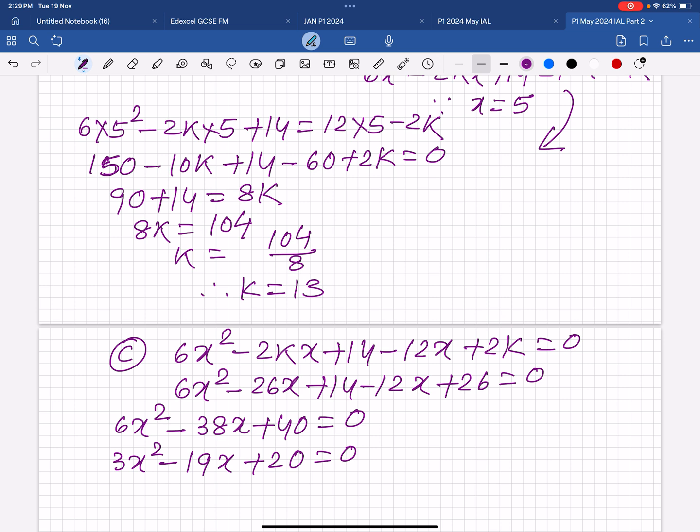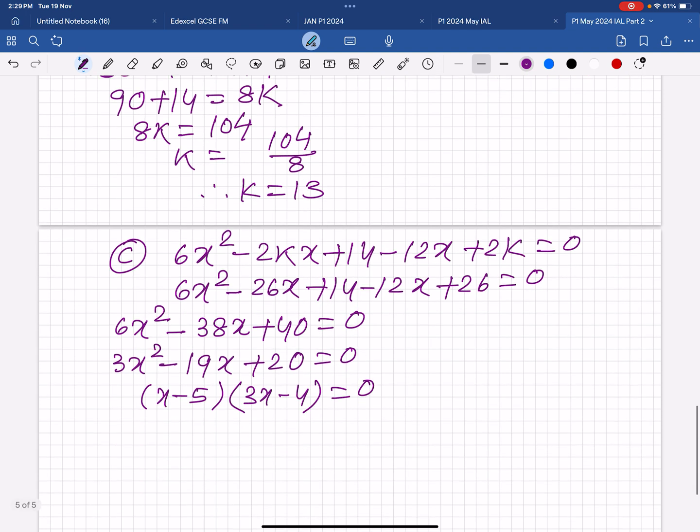So 3, minus 19, 20. So its factors are (x minus 5)(3x minus 4) is 0. Therefore, x is 5. This is already given in the question. So the other x value is 4 by 3.